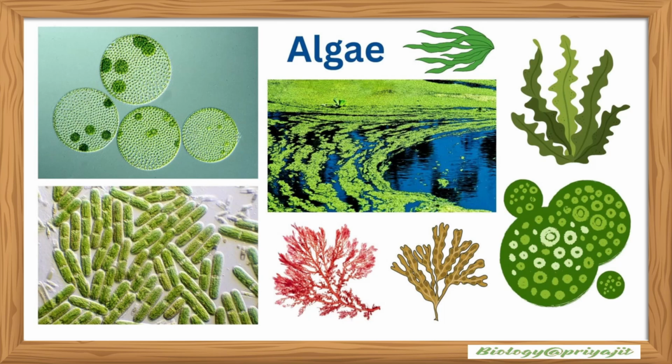Today we begin our journey into the fascinating world of plants: algae, the simplest yet most vital photosynthetic organisms on earth, from microscopic unicellular forms to giant seaweeds. Algae show a remarkable diversity in their cell structure, thallus organization, and modes of reproduction. They play a key role in aquatic ecosystems and have immense economic importance for humans.